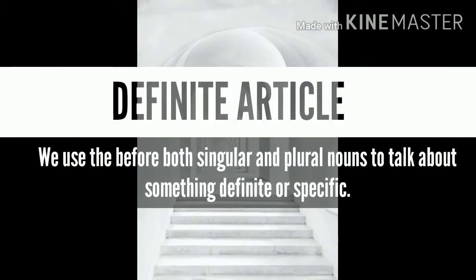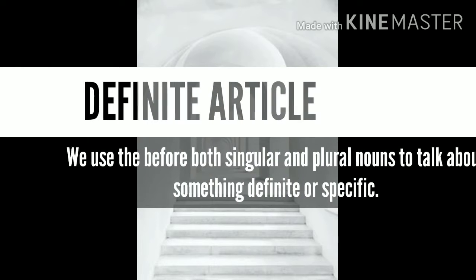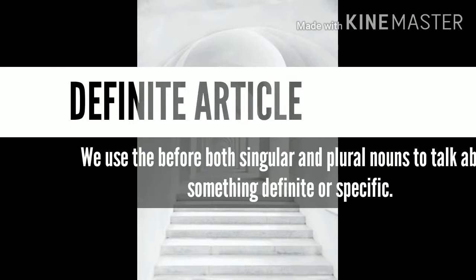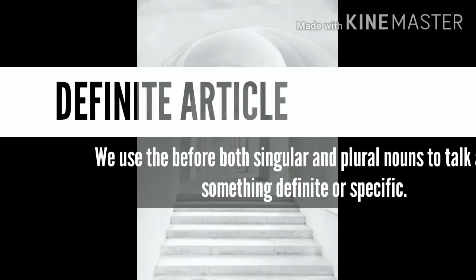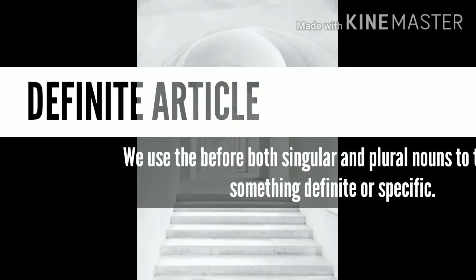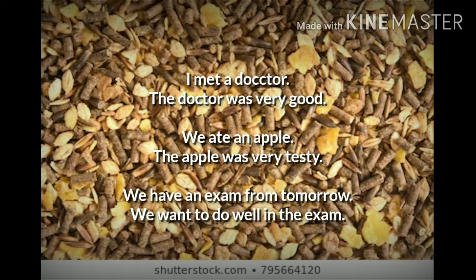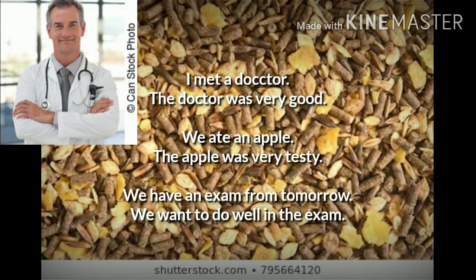Definite article. We use the article the before both singular and plural nouns to talk about something definite or specific. In other words, the definite article points out a particular person, place, animal, or thing. Examples: I met a doctor. The doctor was very good. We have used the article the before the word doctor because he is the particular doctor that I met.